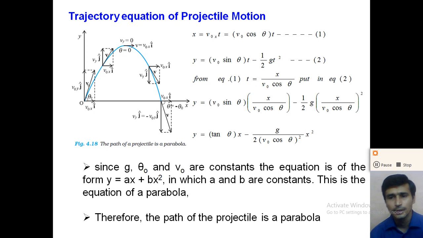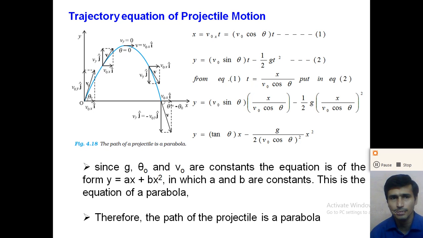So dear student, now we will understand the trajectory equation of the projectile motion. The trajectory path of the projectile motion is a parabola like this. See the trajectory path of the projectile like this, right? So here, what is the trajectory equation? The equation which shows the path of the object is called the trajectory equation. So the trajectory equation of the projectile shows the path of the projectile.